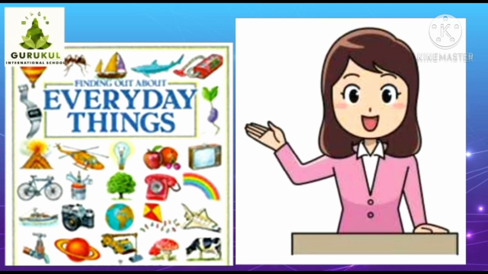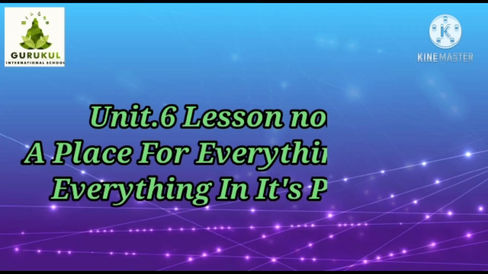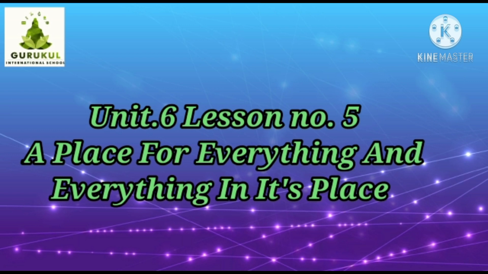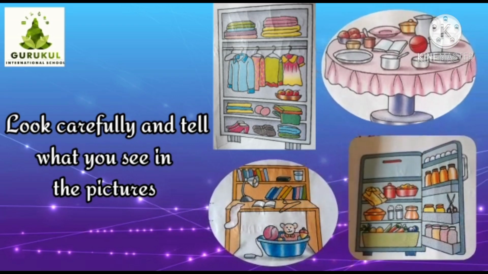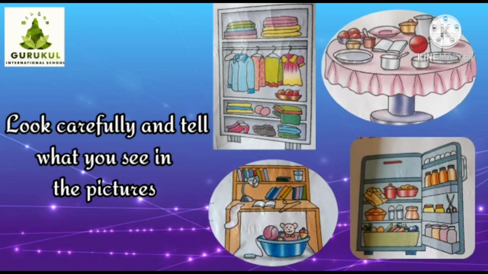Earlier we had learned everyday things. Now we are going to learn from Unit 6, Lesson number 5, A Place for Everything and Everything in its Place. So, children, look carefully and tell what you see in the picture.